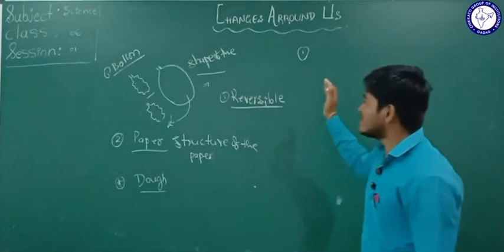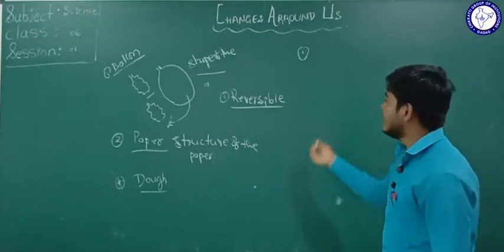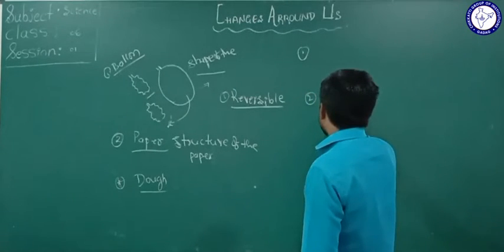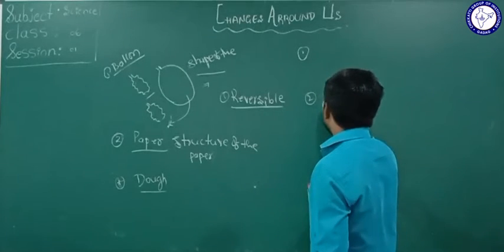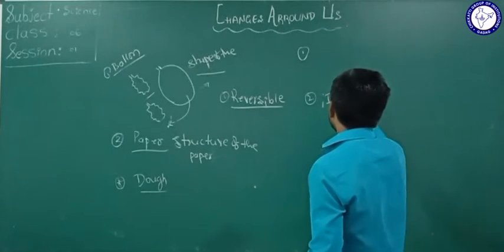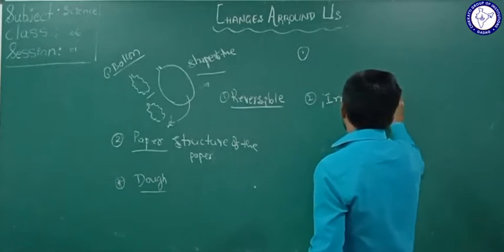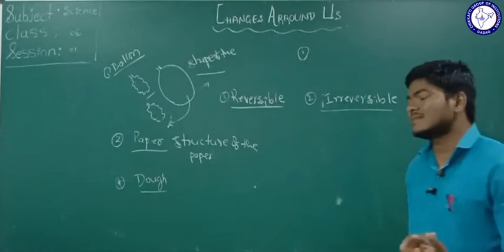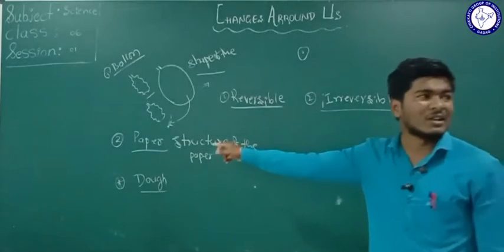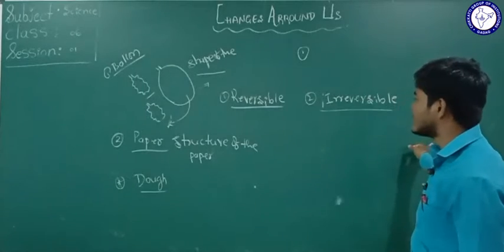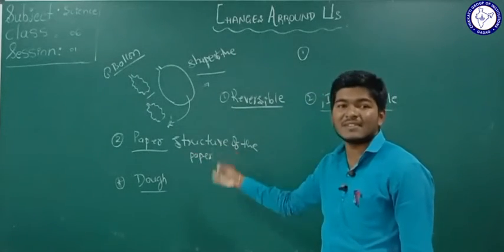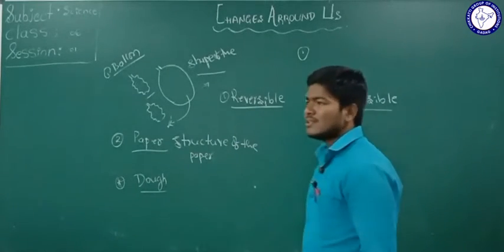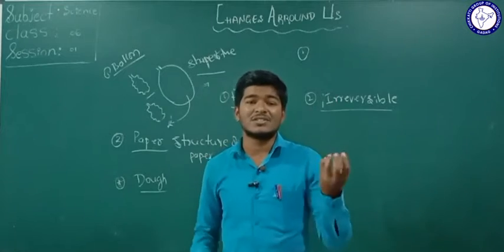So the changes which happen in the second example are non-reversible. So I am grouping these changes as non-reversible or irreversible changes. Reversible and irreversible changes. So I am going to group the changes into two groups, that is reversible changes and irreversible changes. So these are all the examples for the reversible changes, and these are all the examples for the irreversible changes. And also you can see some examples of changes in your village.